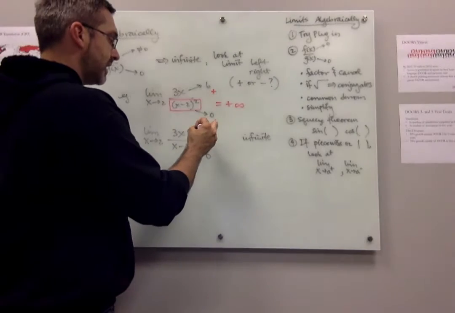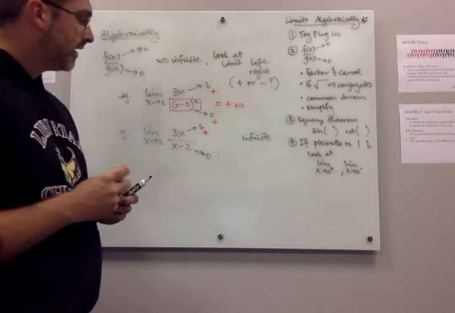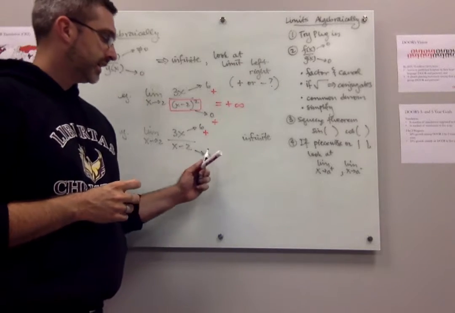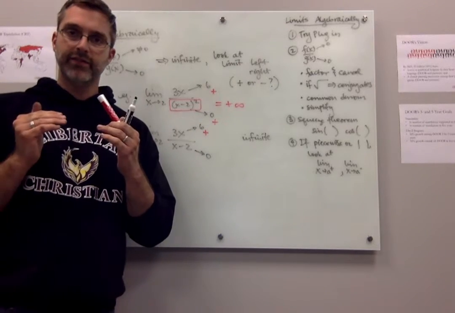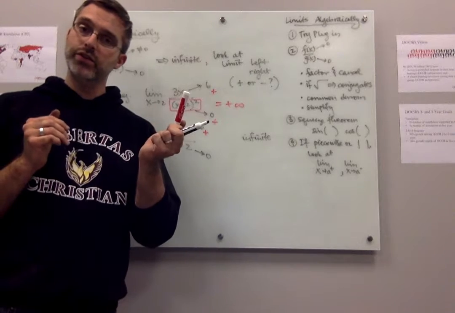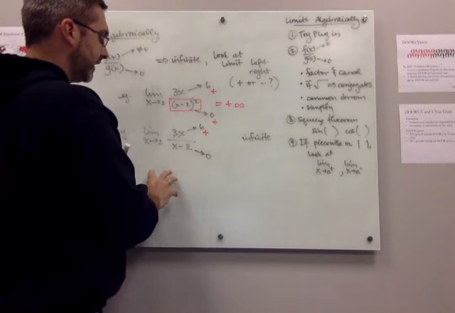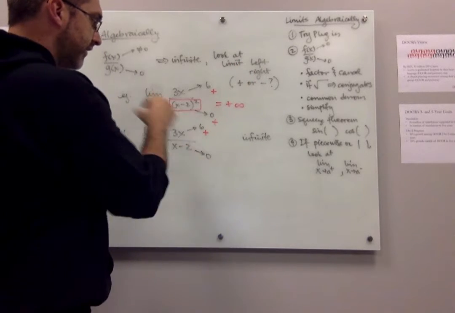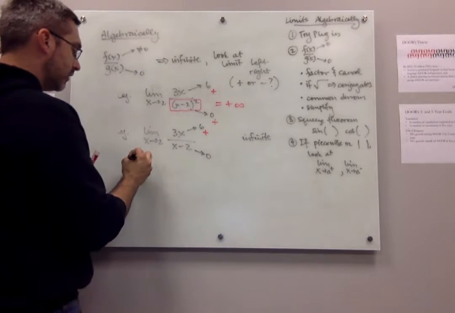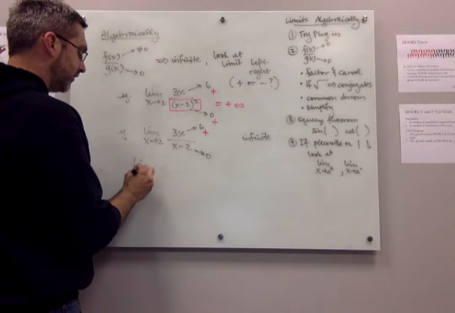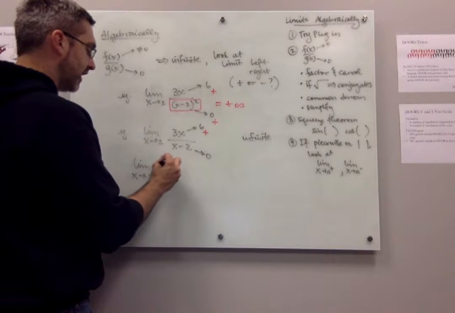Well, I know the top is positive, but I don't know about the bottom because it depends on what side I'm coming from. Am I plugging in a number that's bigger than 2, or am I plugging in a number that's less than 2? That's where I'm going to look at two different limits. When you don't have clarity there, we look at two different limits. First, we're going to come to 2 from the right side.